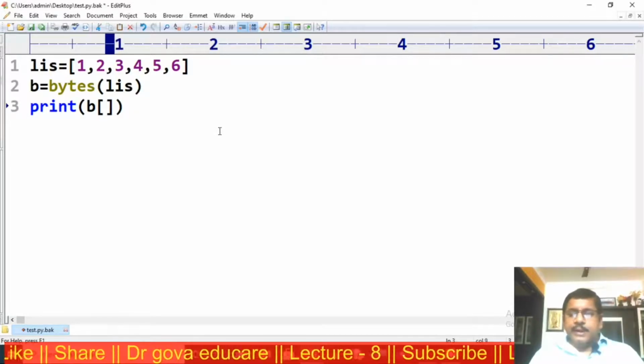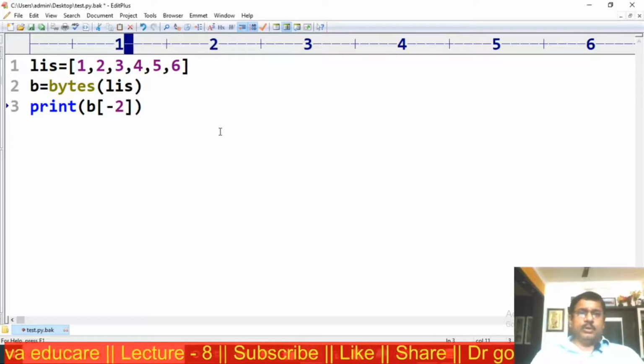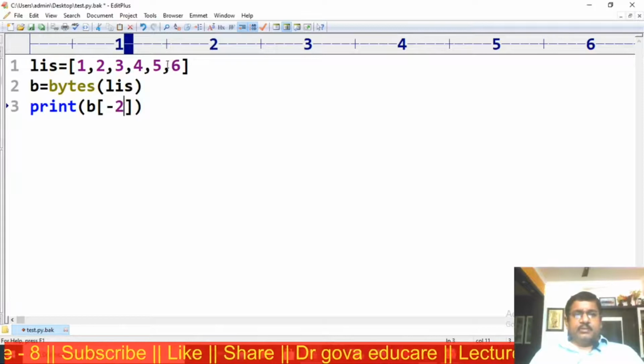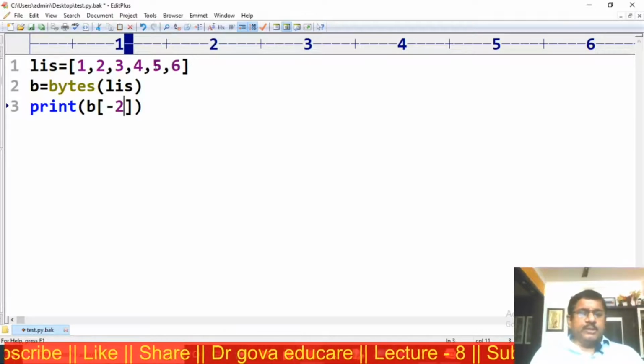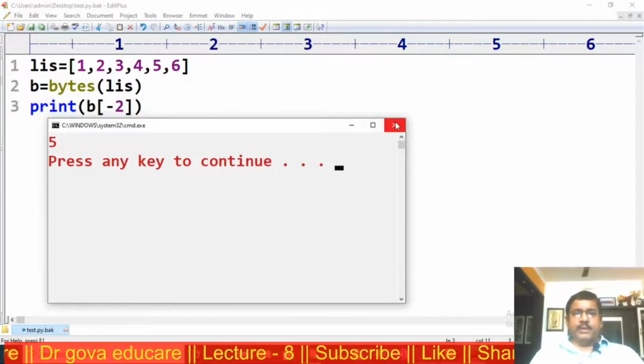Now I am providing the negative index also, minus 2. Negative index means backward direction: minus 1, minus 2. The output is 5.